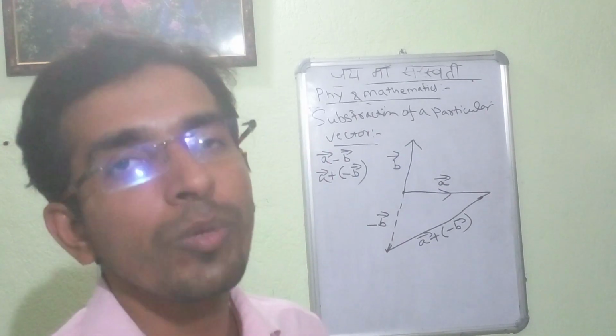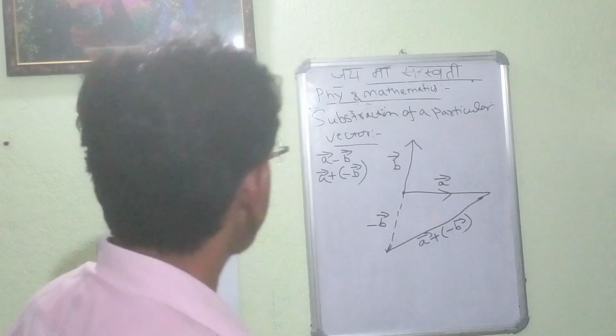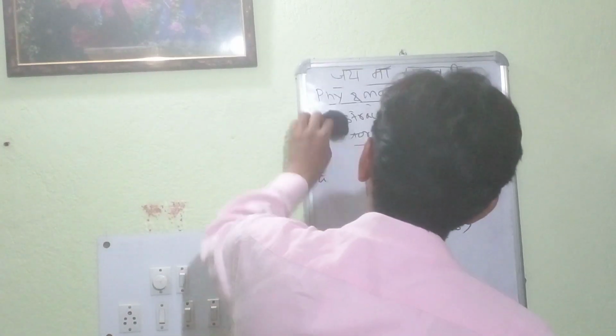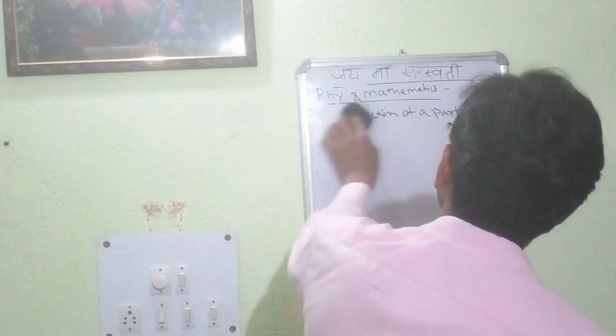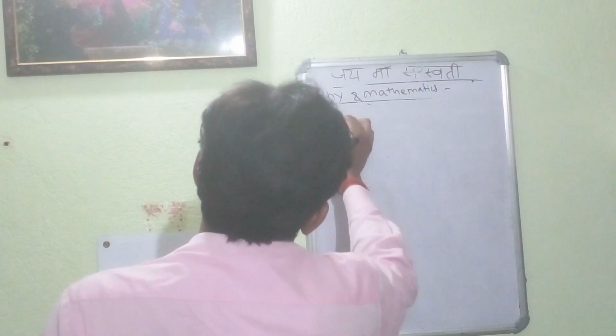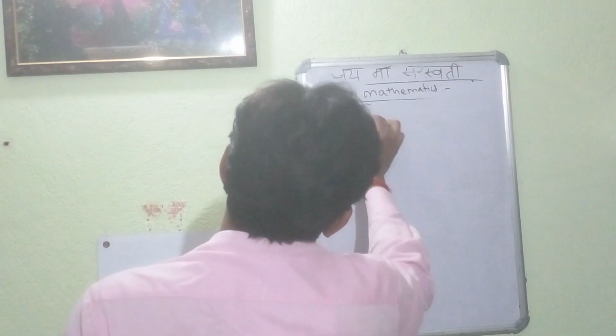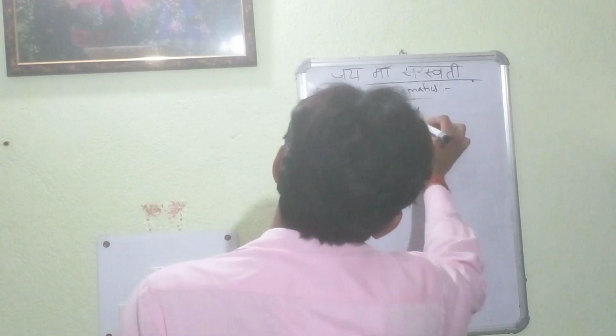Now we will be switching over to the multiplication of vectors. In the case of multiplication of a vector, it will be an easier part. We will just take some examples. Multiplication by a scalar quantity.